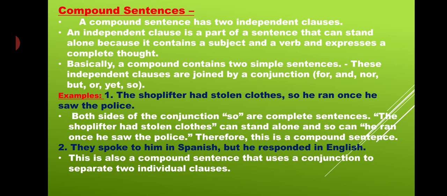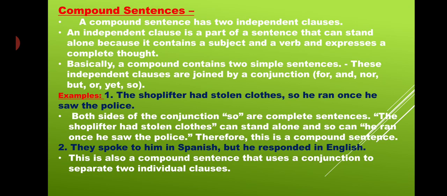Basically, a compound sentence contains two simple sentences, and these independent clauses are joined by words that are all FANBOYS, which we will see just after the given slides. For, and, nor, but, or, yet, so. These different words are basically found in our compound sentence.